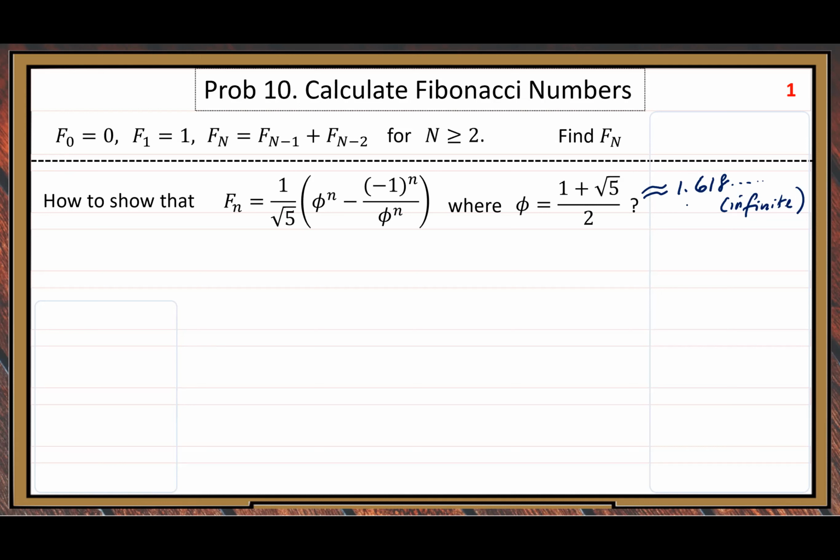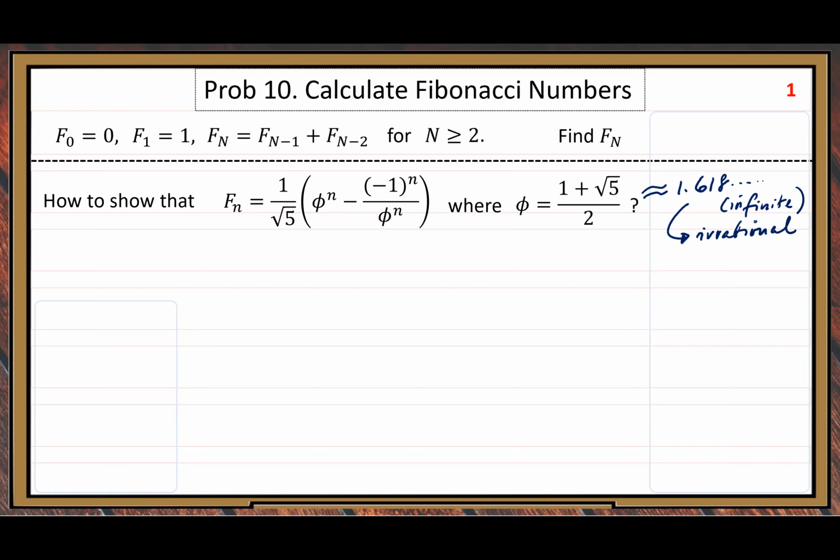So this kind of number we call an irrational number. Not rational. For a rational number, if it's infinite, you can discover some cycle repeated many, many times.